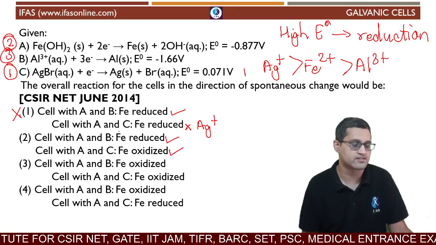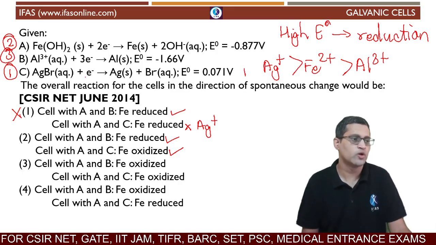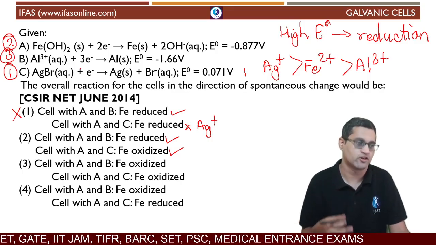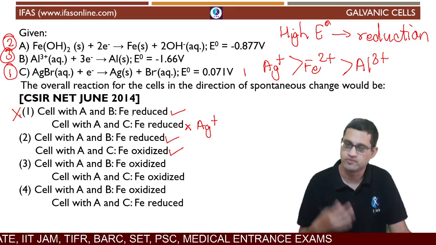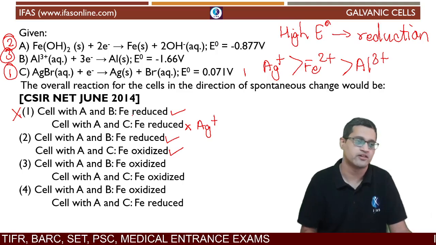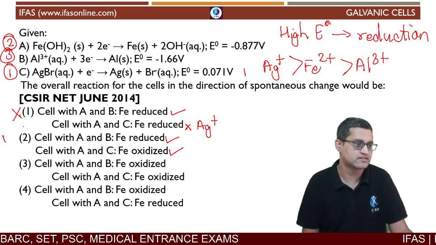In A and C, you have Fe2+ with the lower reduction potential, so that will get oxidized, and the other one, which is silver, Ag+, will get reduced. That means the second option is correct.